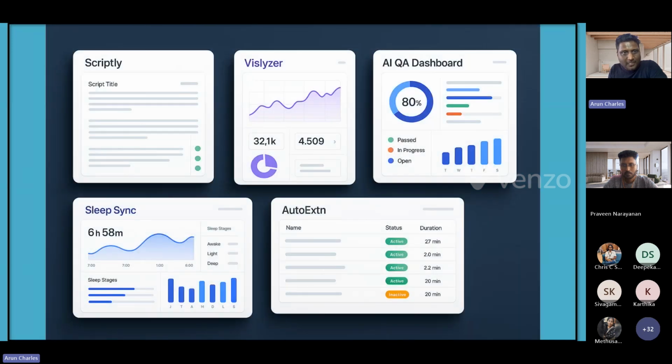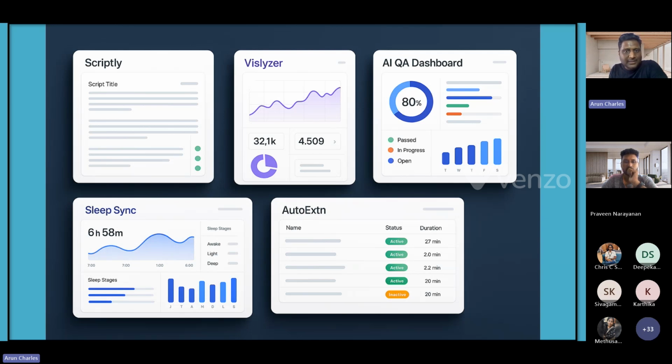And I have done 5 tools so far. All these are AI tools, like Scriptly. Scriptly is nothing but you just need to give the Jira ID, so that the AI will go and read all the steps from the scripts and it will execute the scripts.